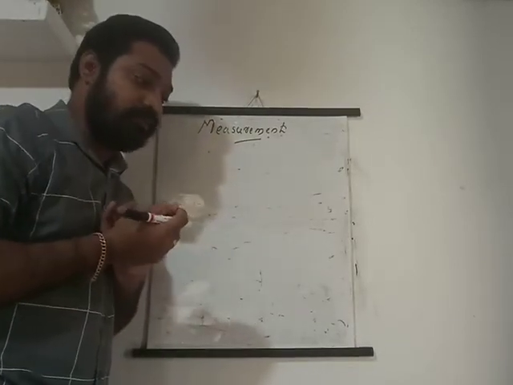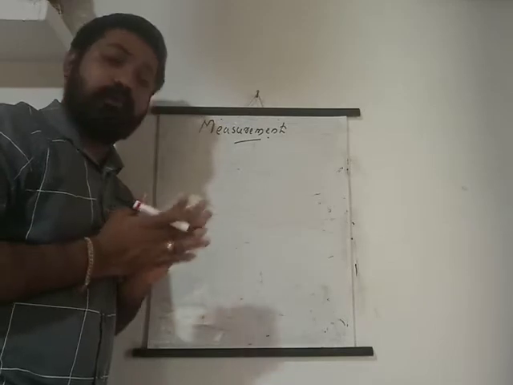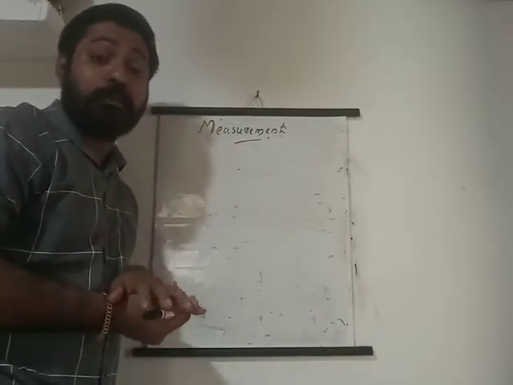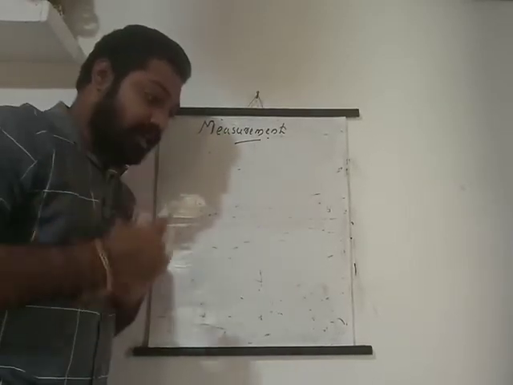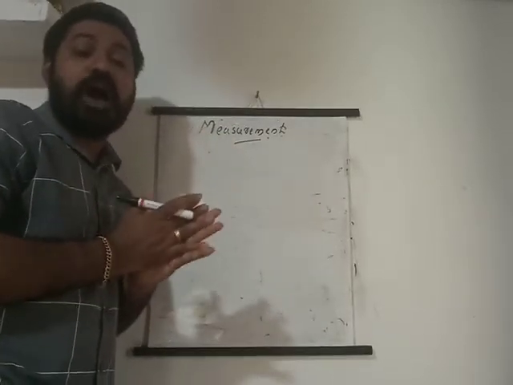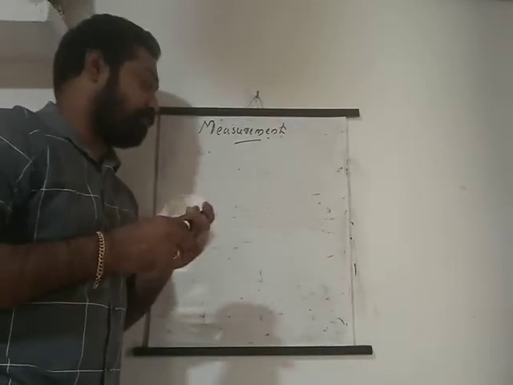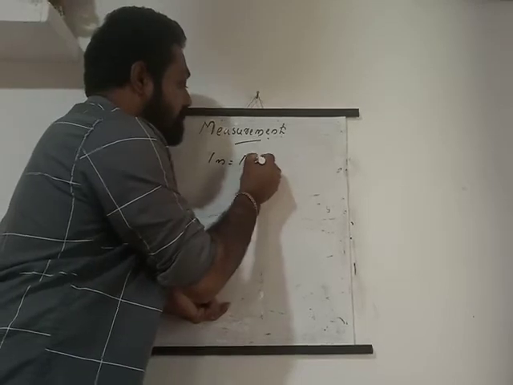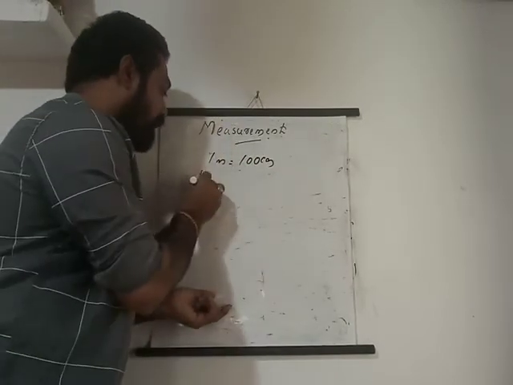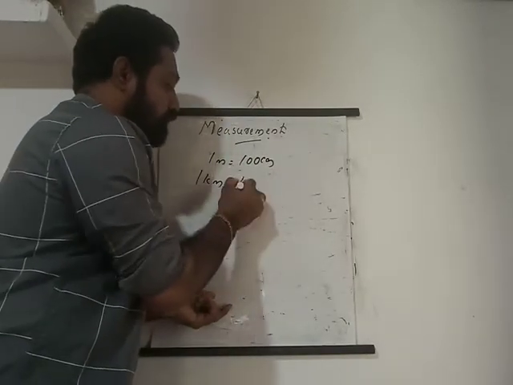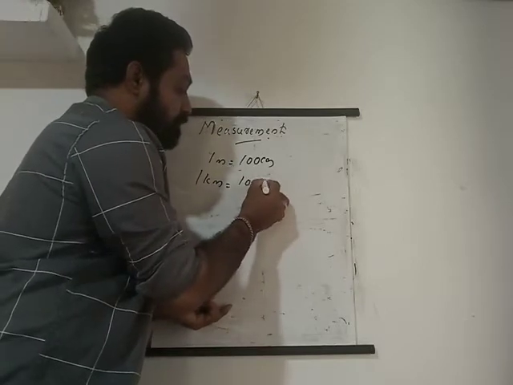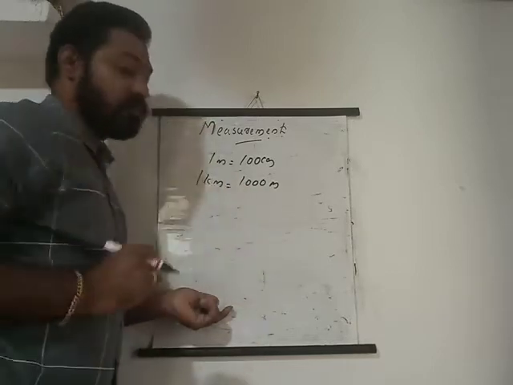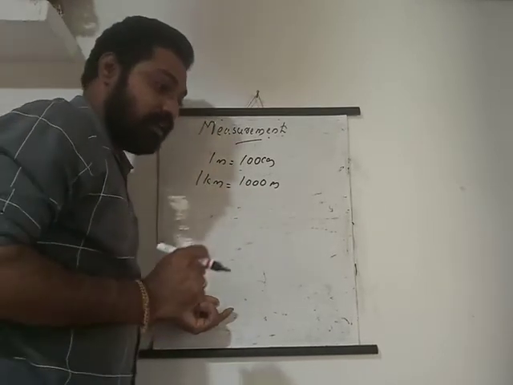Some questions are there. First one is, 1 meter is equal to how many centimeters? I remember, 100 centimeters. Second question is, 1 kilometer is equal to how many meters? For 1 meter, we can say 100 centimeters. 1 kilometer is equal to 1000 meters. So that you already learned.